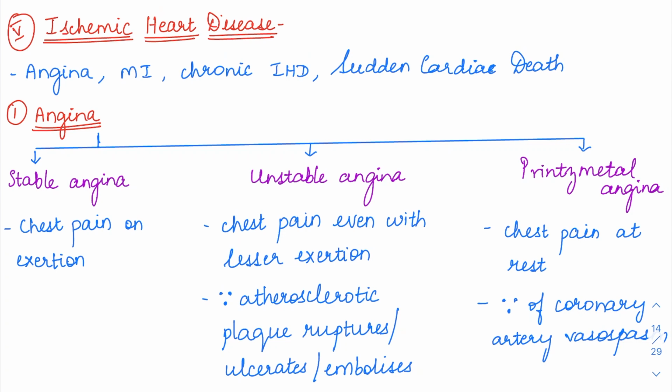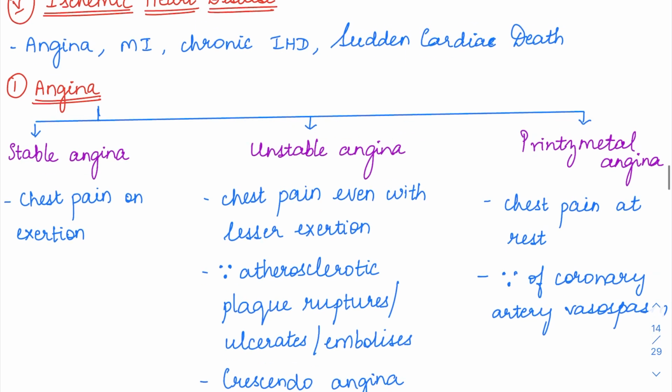Next, we'll move on to ischemic heart disease. Ischemic heart disease is any kind of ischemia to the heart, like any kind of occlusion to the blood vessels, the coronary arteries supplying the heart. So that is going to result in ischemic heart disease. We have 4 diseases under that: angina, myocardial infarction, chronic IHD, and sudden cardiac death. We'll be discussing angina and MI alone.